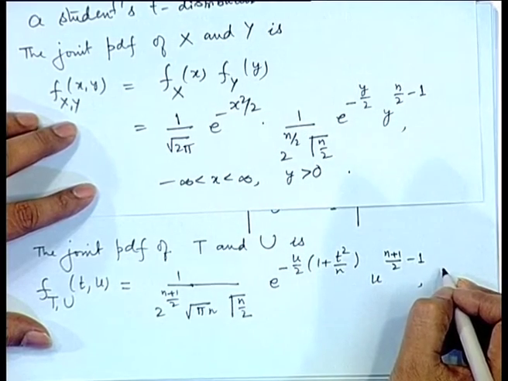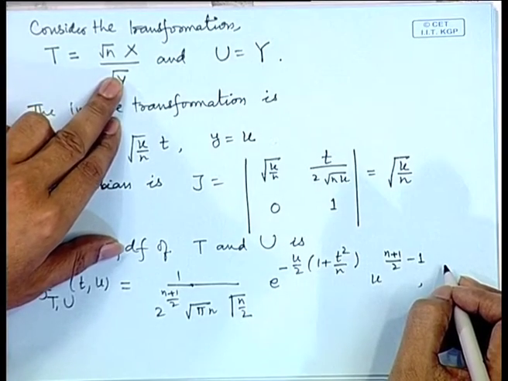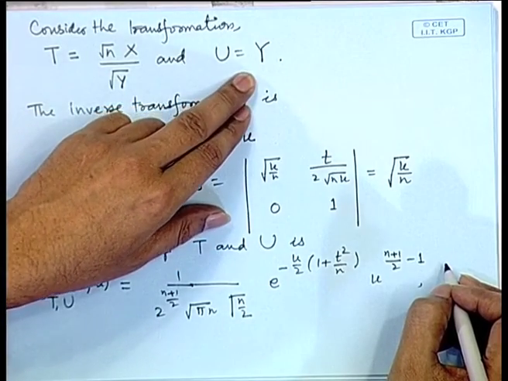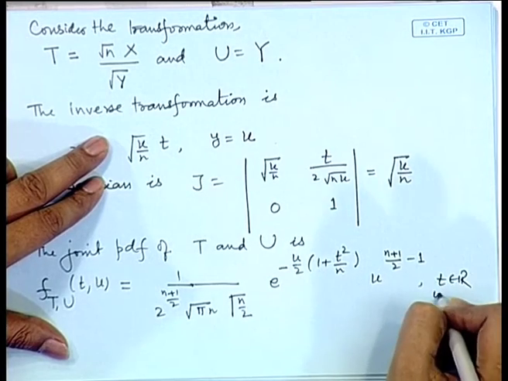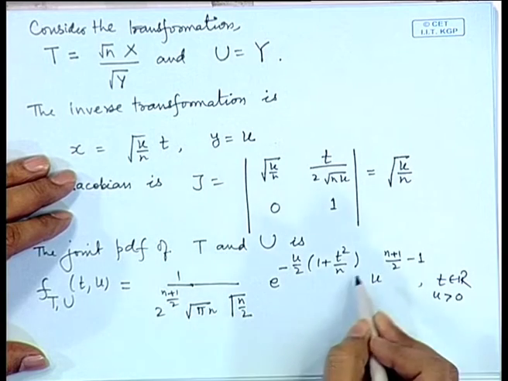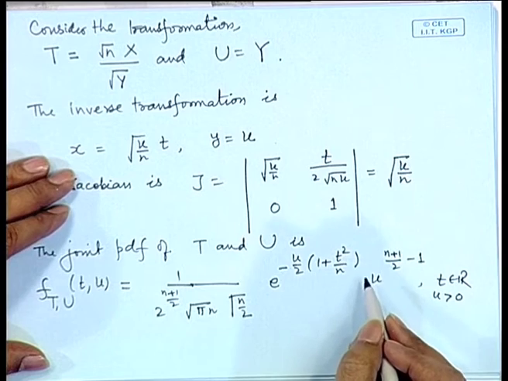And another thing you observe here, that if we are making this particular transformation, the range of t remains from minus infinity to infinity and u is the chi-square variable. So, u is positive. So, t belongs to R and u is positive. To get the density of t, we integrate this joint density with respect to u.